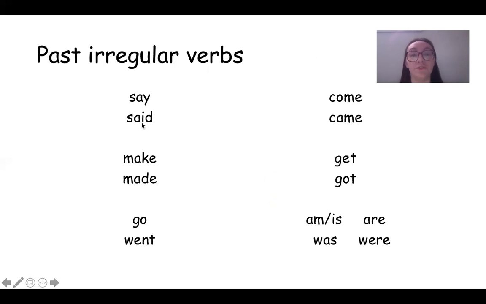So we're going to do some past irregular verbs, and these ones you can memorize just so you can use them better or quicker, or remember them when you're talking. So say, the past tense is said. Make, made. Go is went. It gets turned into went when it's past tense. Come, the past tense is came. Get, past is got. Am or is, the past tense is was. And are is the present, right? And we change it to were for past.